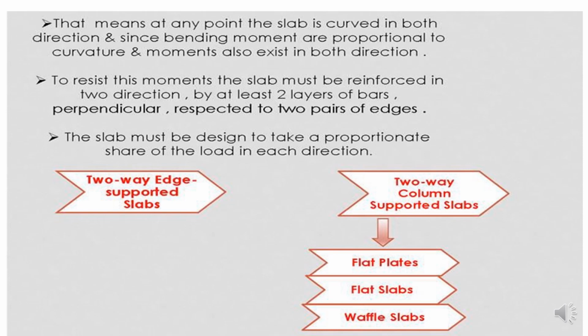That means any point of the slab is curved in both directions, and since bending moments are proportional to curvature, moments also exist in both directions. To resist this moment, the slab must be reinforced in two directions by at least two layers of bars, perpendicular respectively to the two pairs of edges. The slab must be designed to take a proportionate share of the load in each direction. The types are two-way edge supported slabs, two-way column supported slabs, flat plates, flat slabs and waffle slabs.